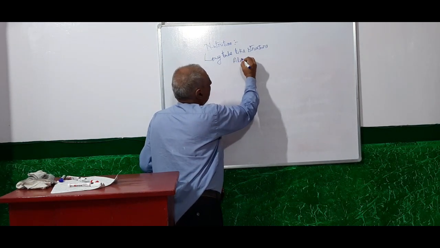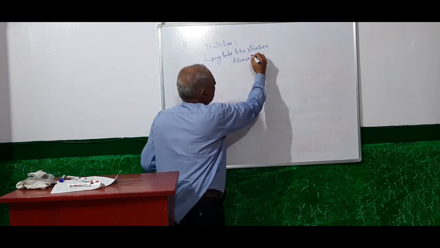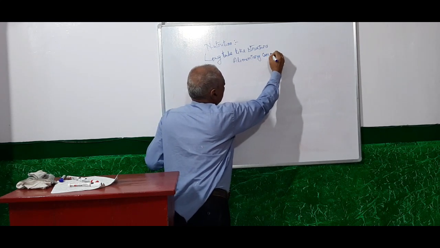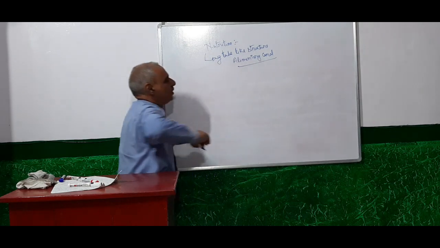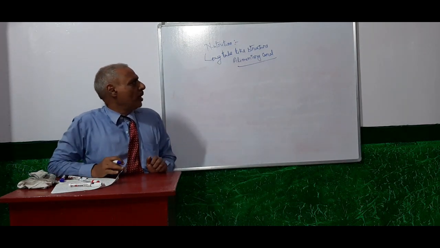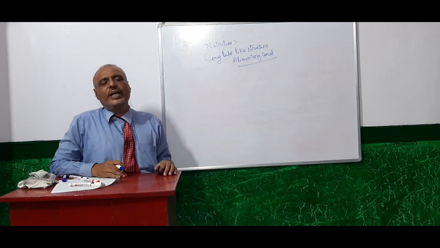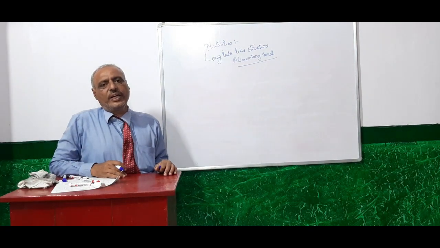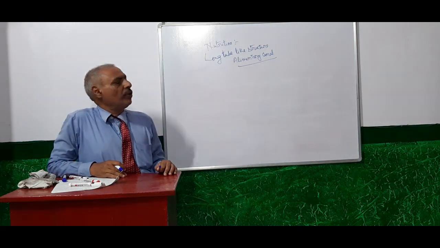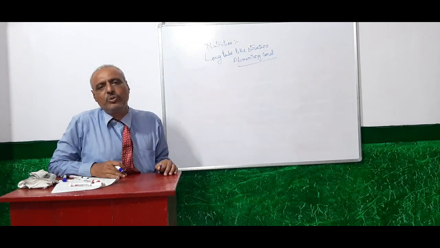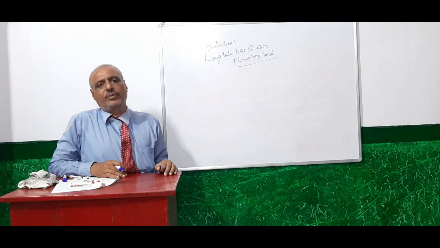First you know about alimentary canal. What do we mean by alimentary canal? Alimentary canal means a long tube-like structure that starts from your mouth and ends at anus.